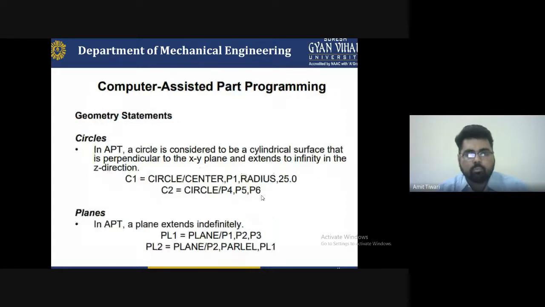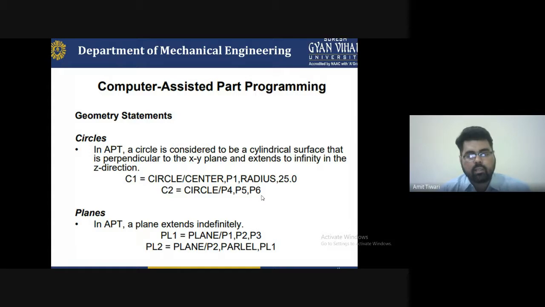The second one is the computer geometry statement for the circle. So in computer-assisted part programming, among the geometry statements, the first is the circle. In automatic programming, a circle is considered to be a cylindrical surface that is perpendicular to the XY plane and extended to infinity in the Z direction.